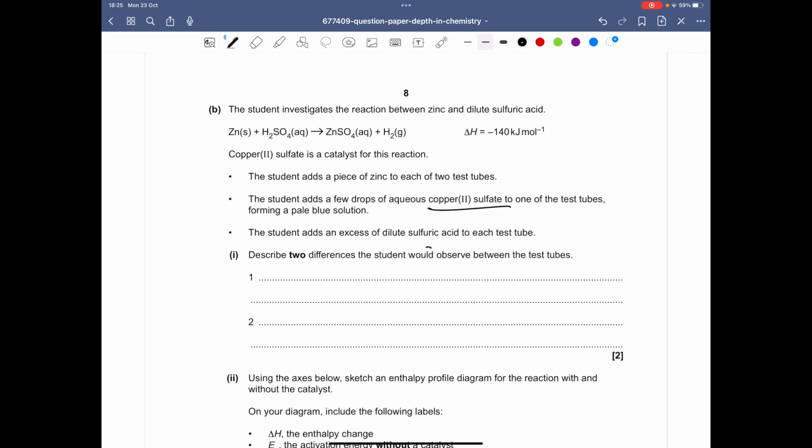So what we can say is that, first of all, zinc will dissolve quicker in the test tube with the copper 2 sulfate catalyst. It should just be CuSO4.